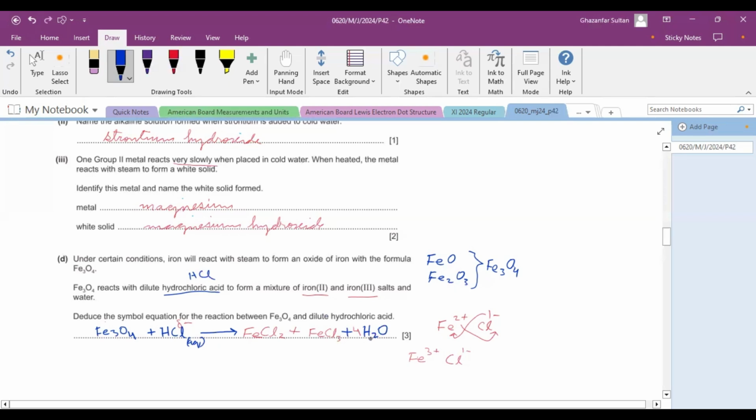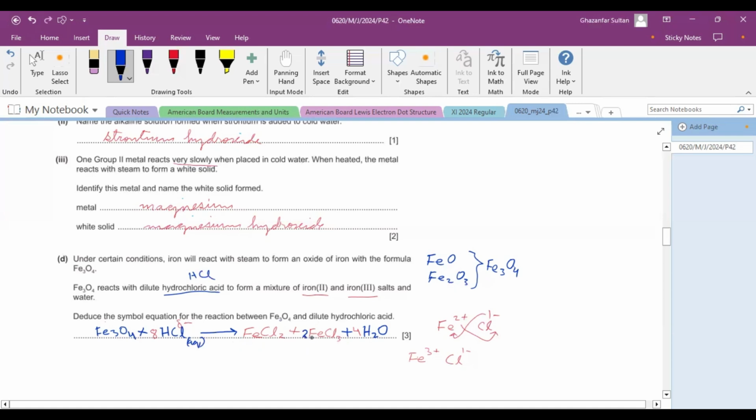Now see the balancing of the equation. Although we have balanced oxygen atoms first, if you see, we can also balance hydrogen as well. So 4 twos are 8. So 8 hydrogen should be there. But how many chlorine are there? 8 chlorine are also there. But here we have only 5 chlorine. So what can we do? Suppose we put 2 here, so it would be 2 iron plus 1 iron, 3 iron, iron would be balanced, but chlorine are still unbalanced because 2 twos are 4, 4 plus 3, 7. So not suitable to write 2 here.